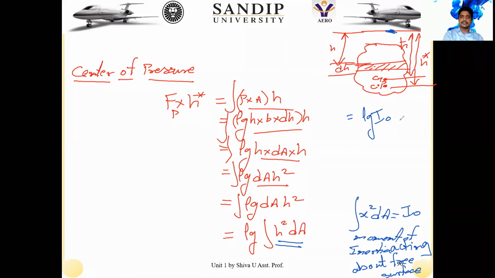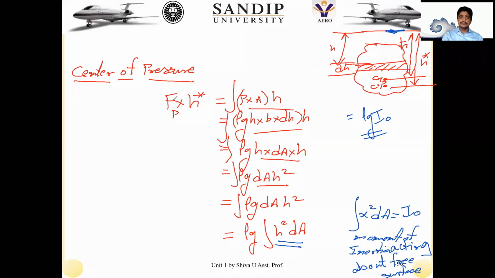This is the net moment of inertia acting about that body. But still our interest is to find out what h star is equivalent to.